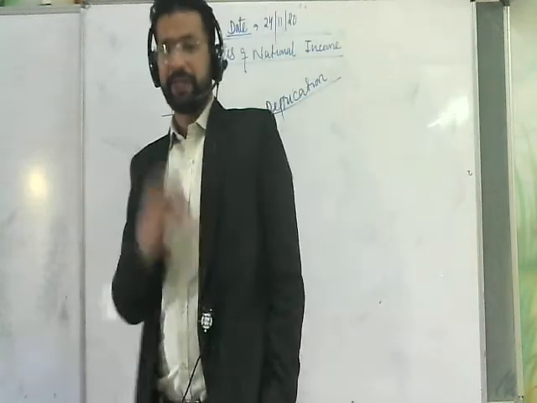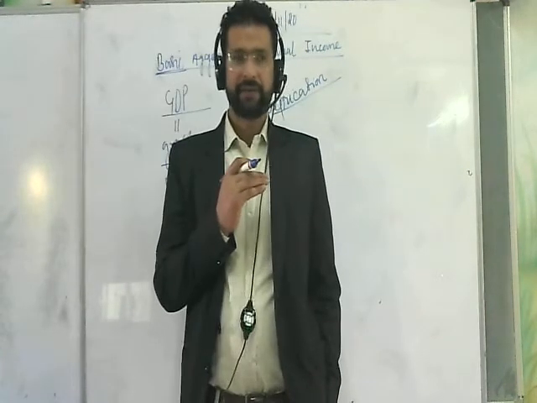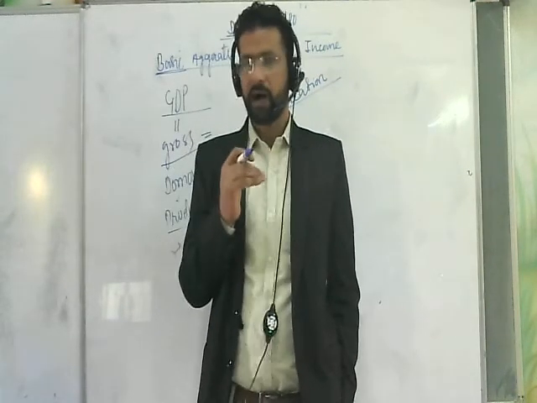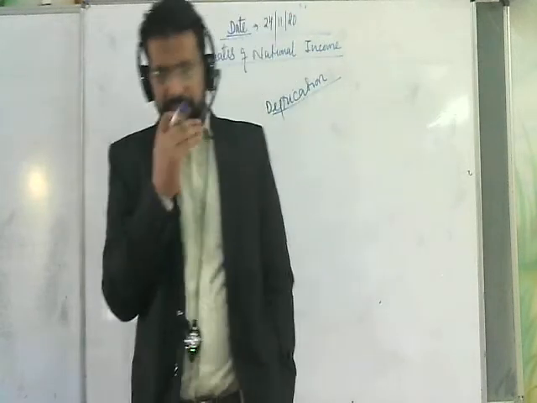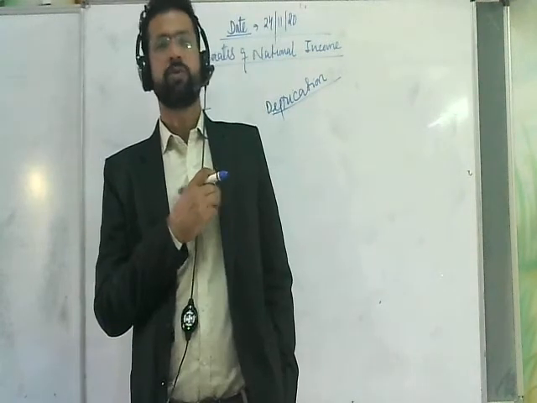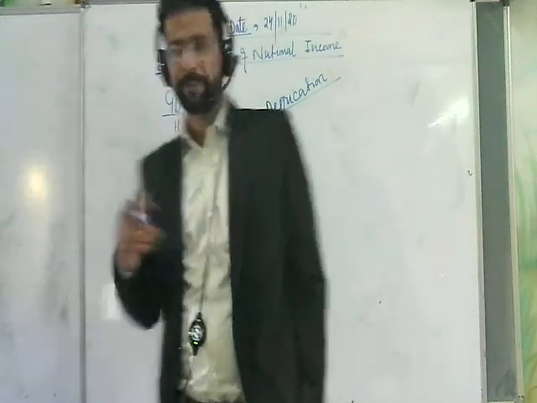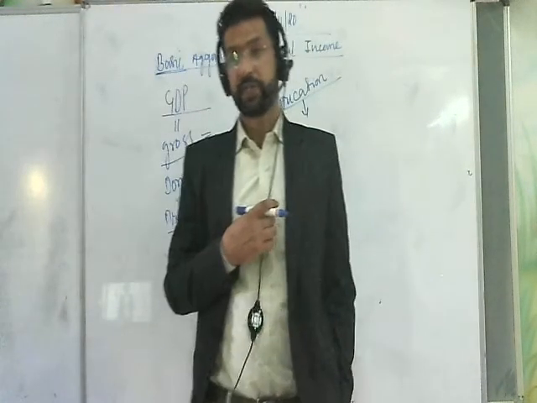What is the meaning of depreciation? Depreciation can simply be defined as a fall in the value of any fixed asset or any asset. When the value of an asset decreases, it is called depreciation. Now, there are different ways through which depreciation can occur.